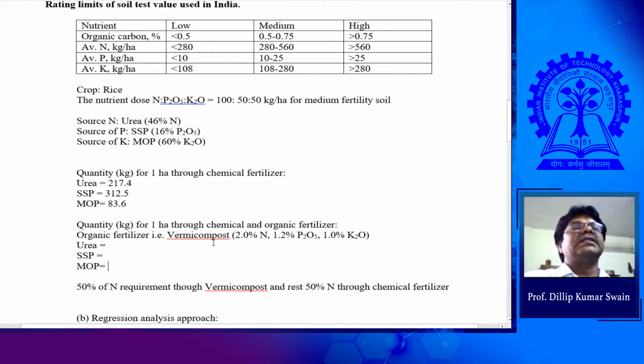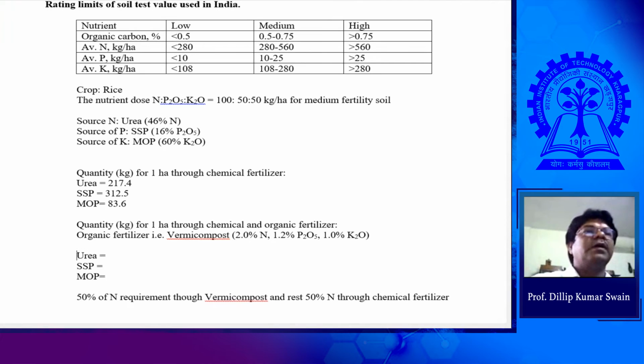So we should first calculate the quantity of vermicompost required, then see how much NPK is supplemented by this vermicompost, and the rest of P and K to be supplied through SSP and MOP. So can you do this one?